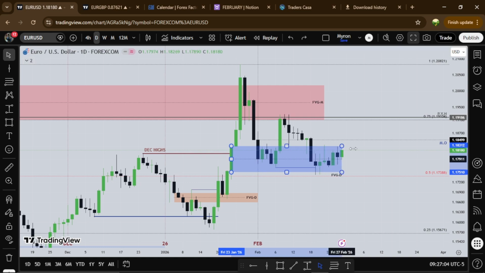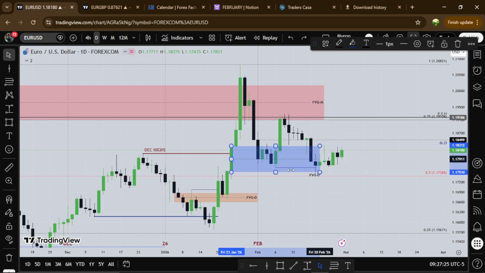If this fair value gap holds as support to go higher, I want to see either this high be traded up to and this monthly fair value gap as well. So either we revisit this monthly fair value gap, or this one will turn to resistance and be used to go lower. Whatever the dollar does on Monday, we'll get a sense of where the market wants to go.